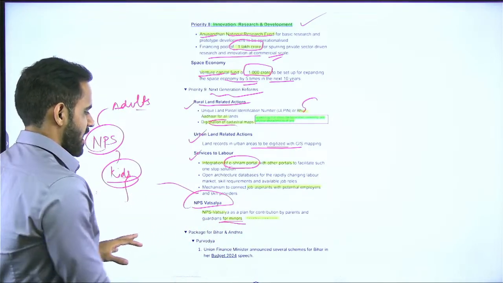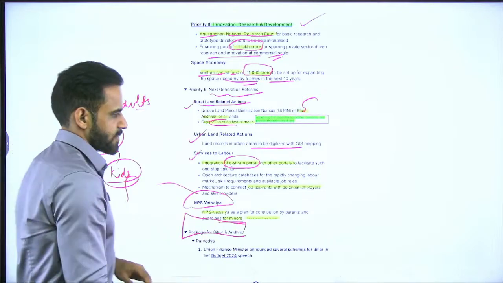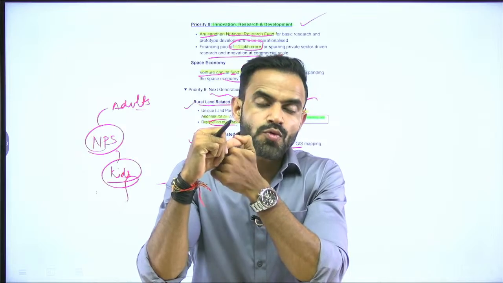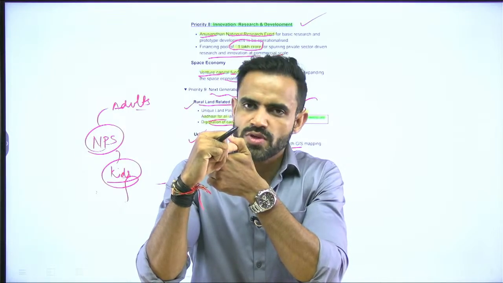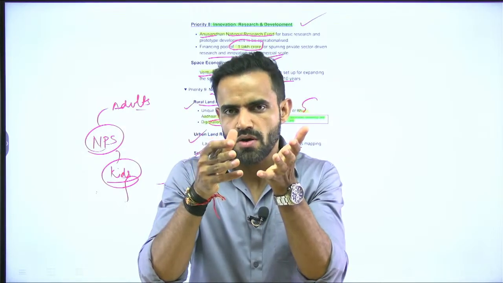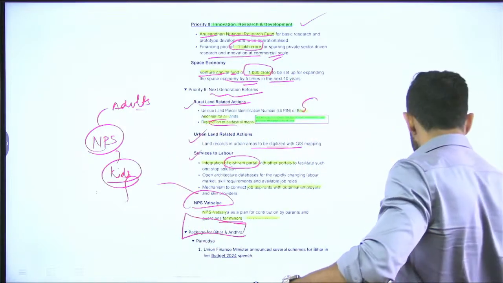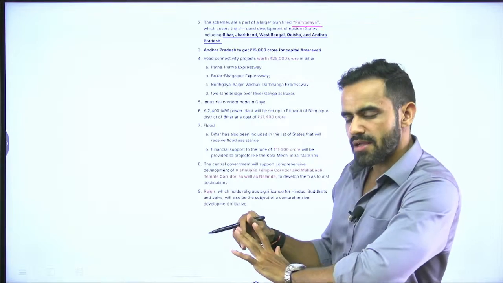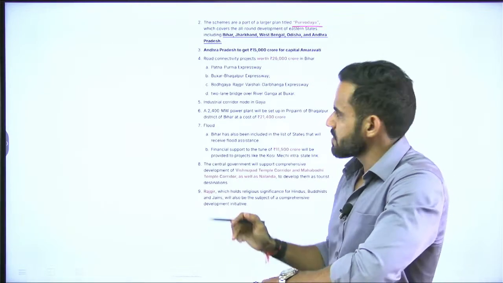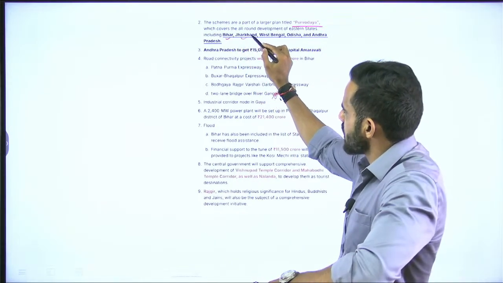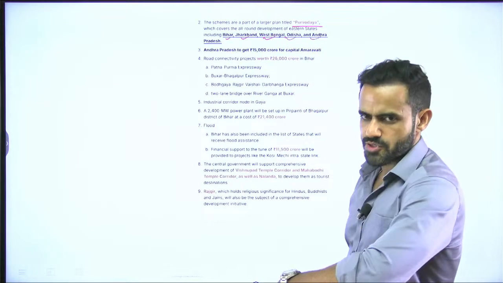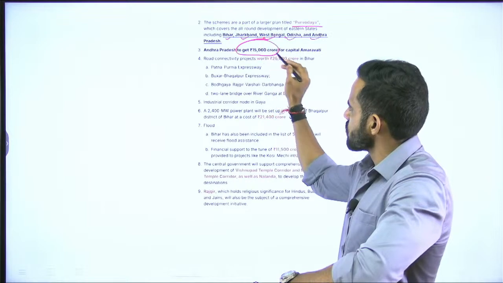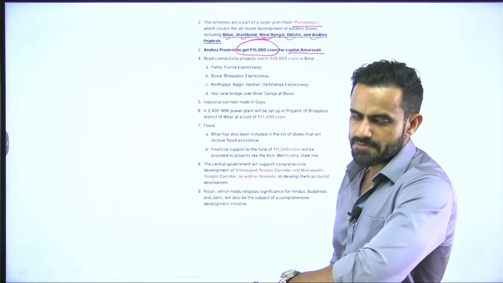Now coming to the financial package for Bihar and Andhra Pradesh. So first thing first, these financial packages are given as a part of Purvodaya scheme. What is Purvodaya? Purv plus Uday, that means revival of East or Eastern states. So as a part of Purvodaya, following states are covered. These states can be asked directly. So Bihar, Jharkhand, West Bengal, Odisha and Andhra Pradesh. Second thing, Andhra Pradesh got the financial package of 15,000 crore for the development of capital Amravati.